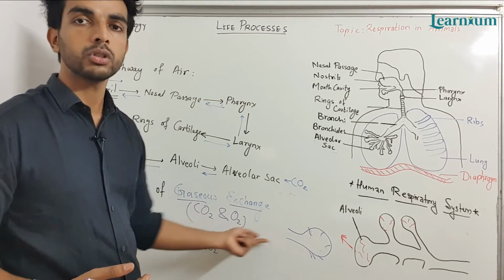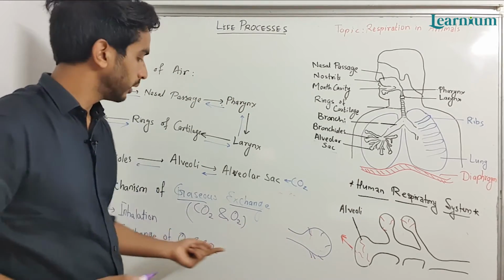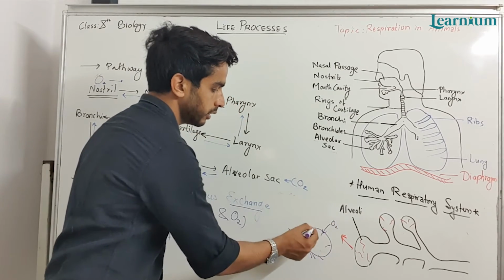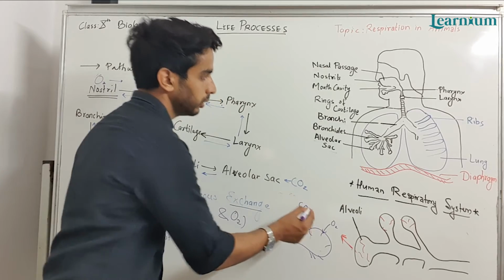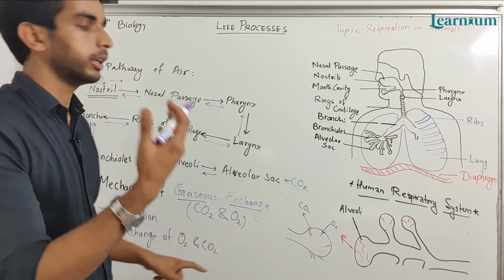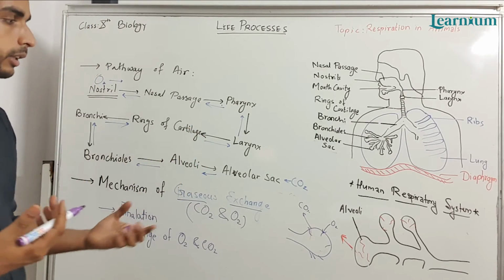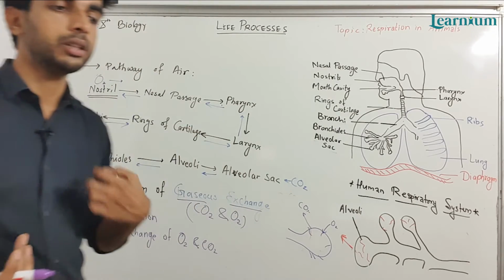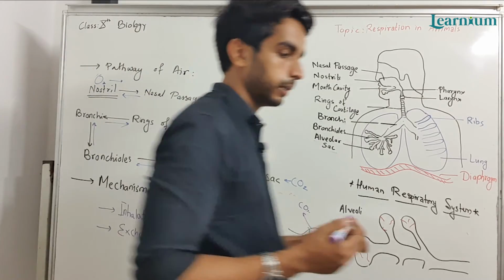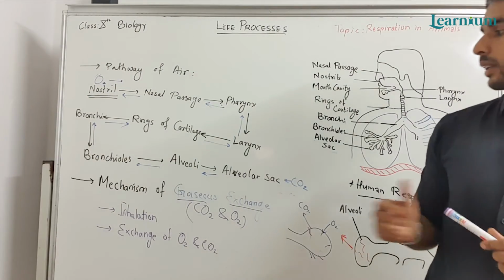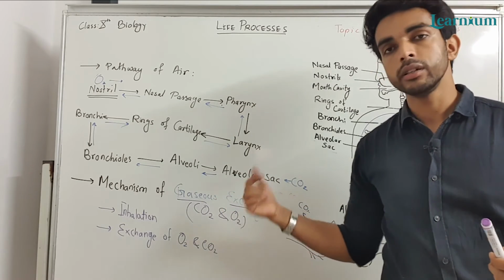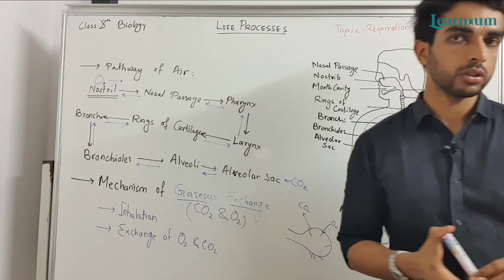It transports oxygen and carbon dioxide. It takes oxygen and in exchange gives carbon dioxide to the alveolar sac. This carbon dioxide will be removed out when we breathe out. This oxygen is required in the process of respiration that we discussed in our previous lecture.